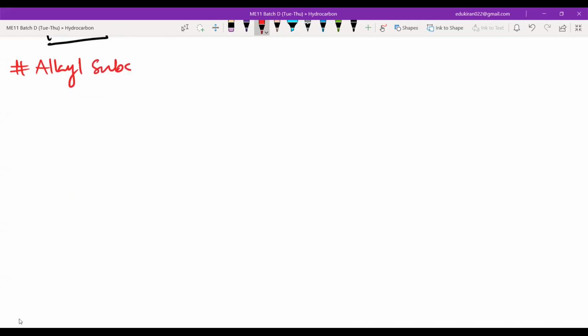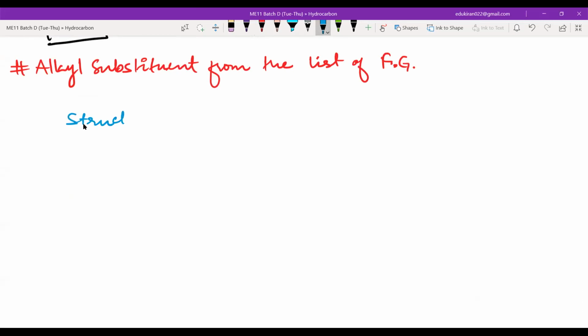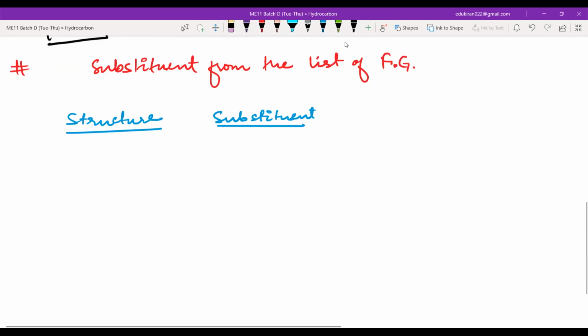Substituents from the list of functional groups. I will be writing the structure here, and I will be writing their substituent name here, that means what I should write if they are present as a substituent. Just write substituent from the list of functional group.